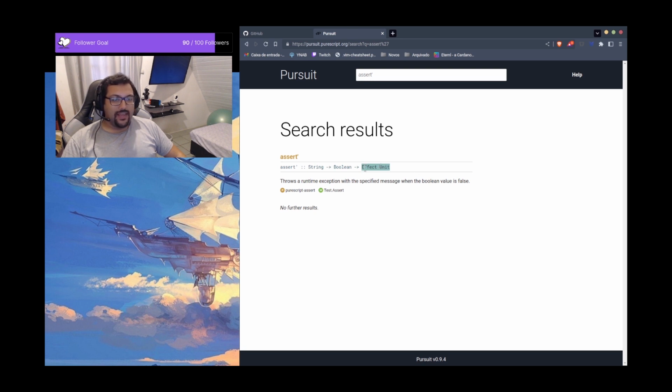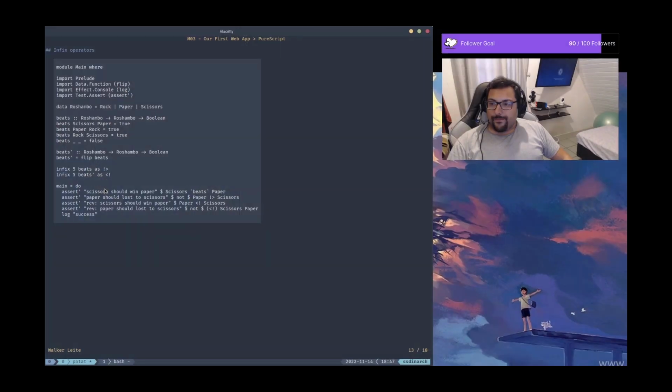Okay. So what this function is doing is it throws a runtime exception with the specified message string when the boolean value is false. So we evaluate if some value is false. If that's the case, we throw a runtime exception with the string. Okay.